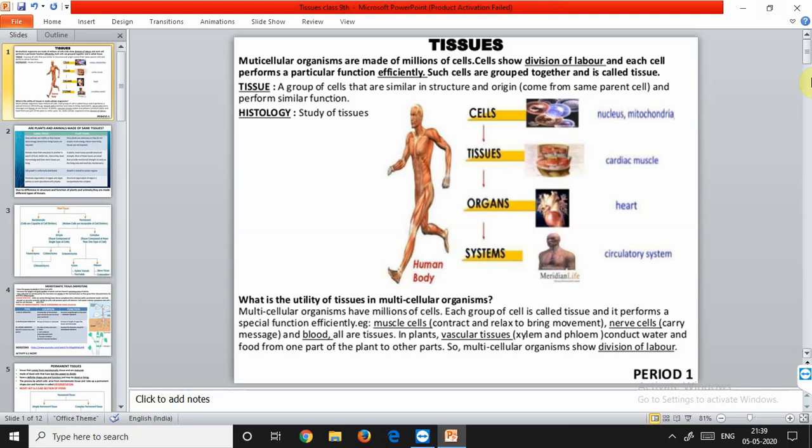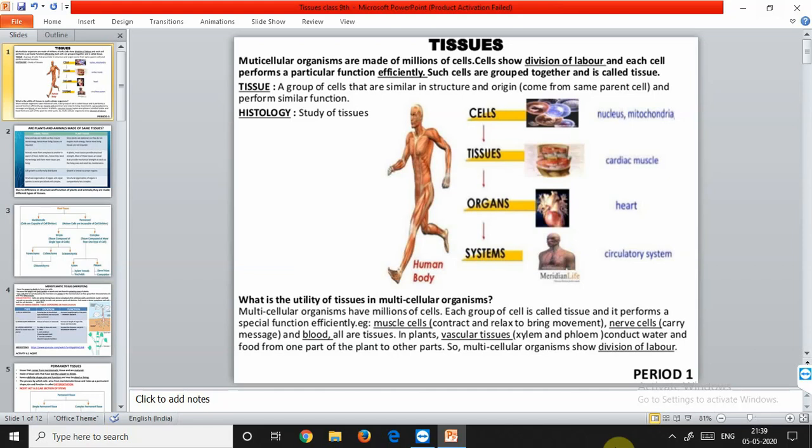There is no division of labor in unicellular organisms, therefore they do not have any appropriate tissue system either. So the division of labor is very important when we talk about tissues. As cells show division of labor and each cell performs a particular function very efficiently, such efficient functions are also done by the tissue. So what is tissue now?